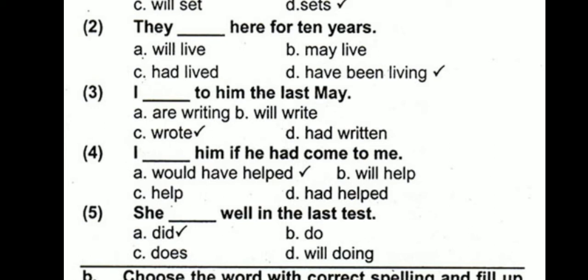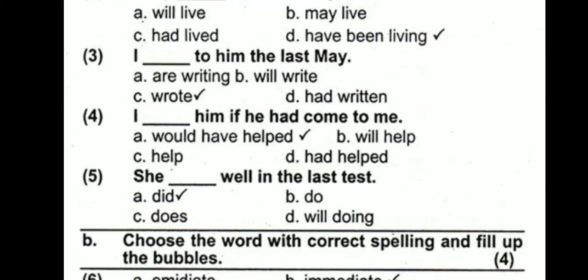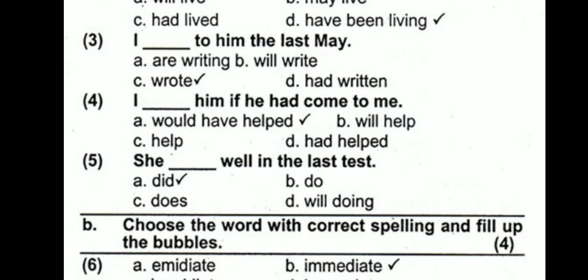I dashed to him the last May. I are writing to him the last May doesn't make sense. I had written to him the last May, no sense. I will write to him the last May, no. You wrote last May, so this is past indefinite. I wrote to him the last May. In past indefinite we use the second form of the verb. I wrote to him the last May is the correct option.